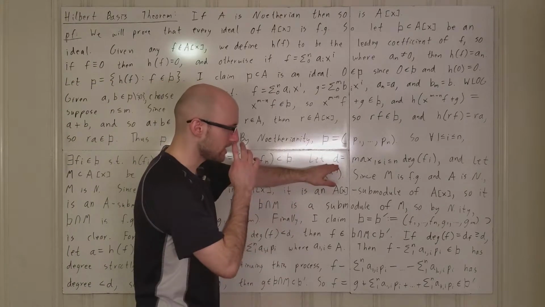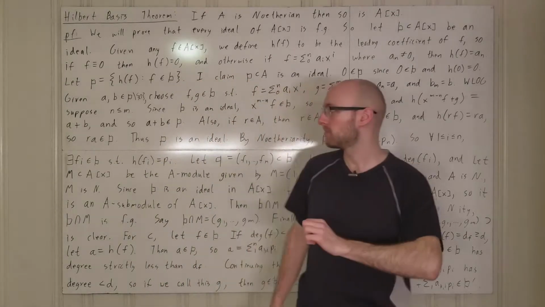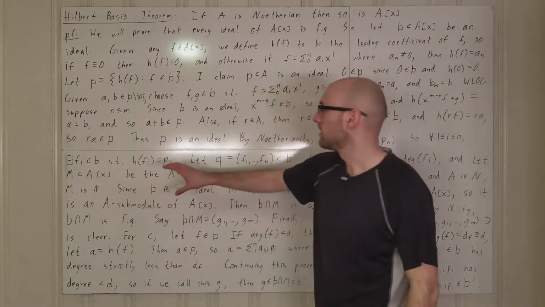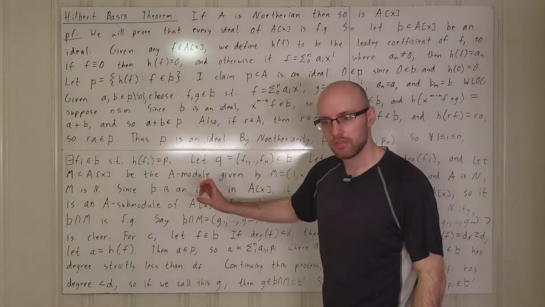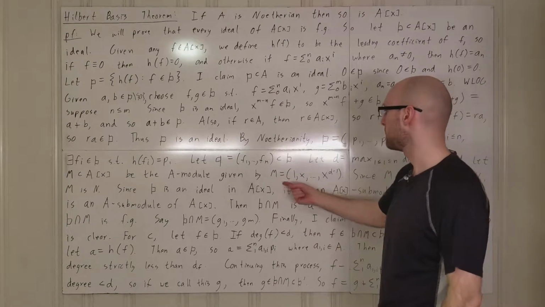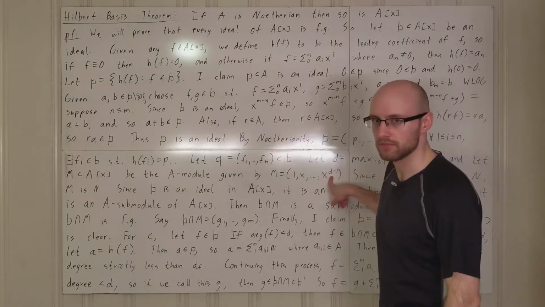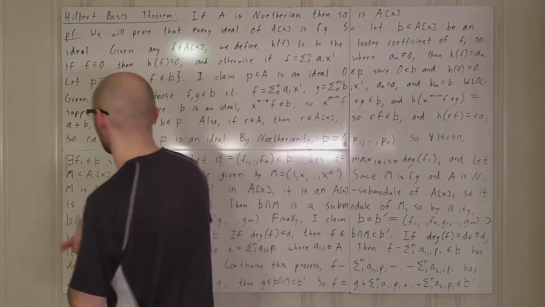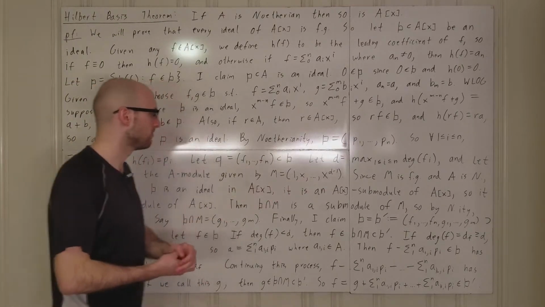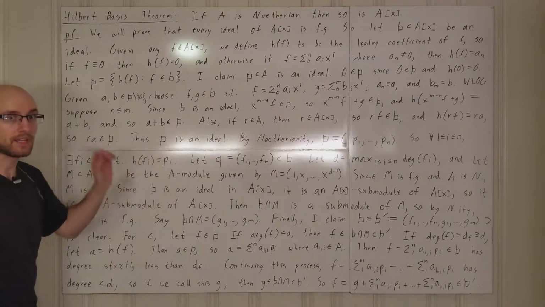Okay, so we're going to let d be the maximum degree of the Fi's, and we're going to let M be the A module in the polynomial ring which is generated by the powers of x all the way up through d minus 1. So this is a little tricky to wrap your head around. So it's generated by 1 through x^(d-1), and so it's an A module, not an A adjoin X module.